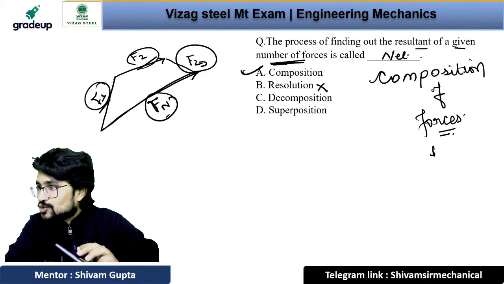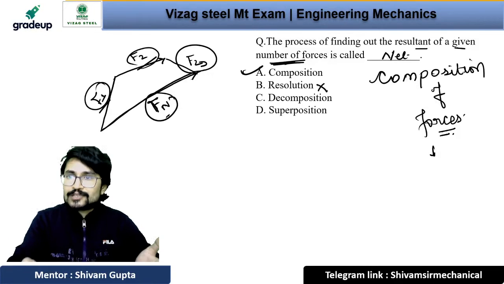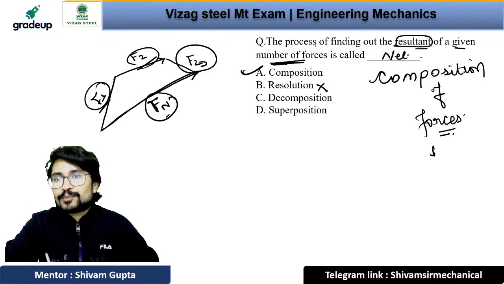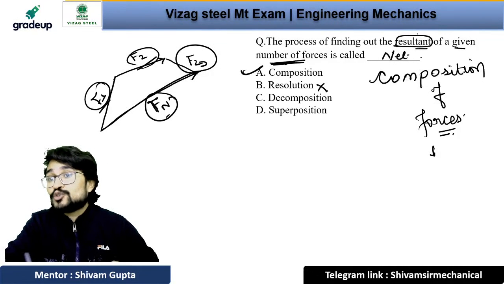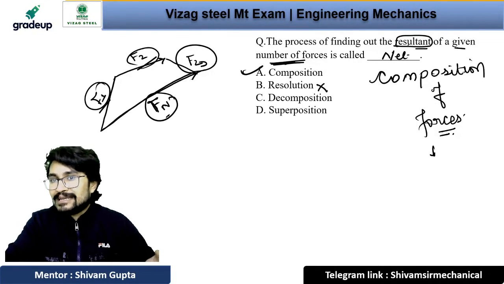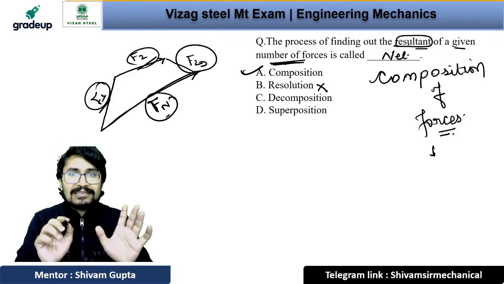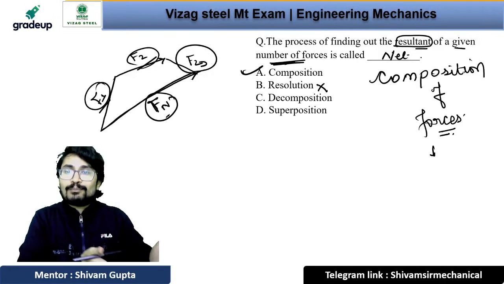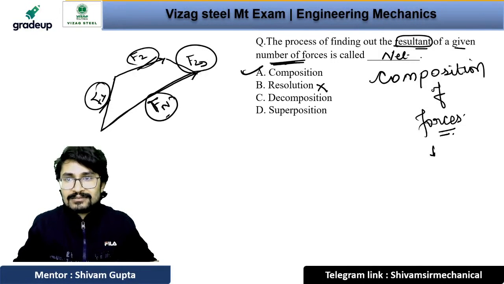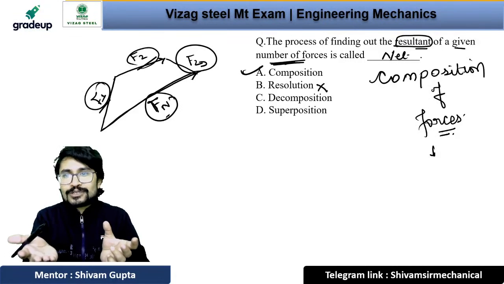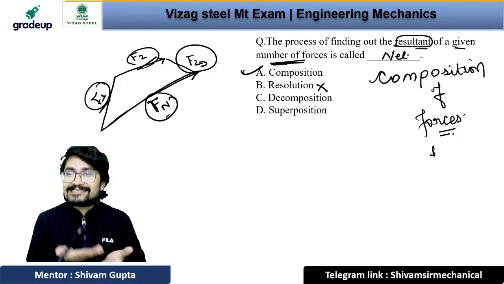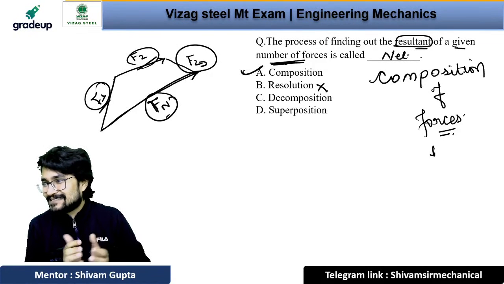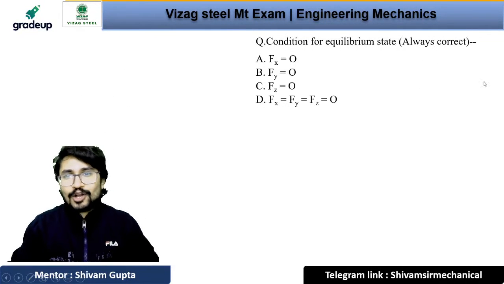Ravi is saying that resolution is resultant. Yes, resolution is the resultant. So here you have written right now that the process of finding the resultant or resolution is what? It is composition. If you read the question, the process of finding out the resolution of a given number of forces, then what is that? So it is the synonym of the resolution. Now we have to find the resultant, and that is the composition, brother. Okay. Now coming to the next question.